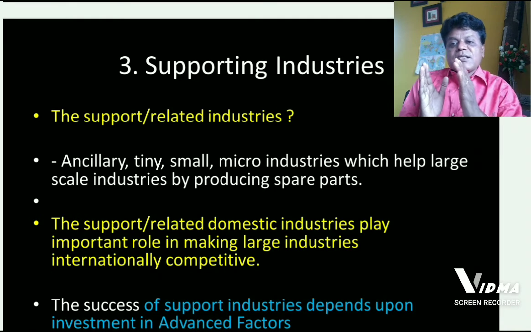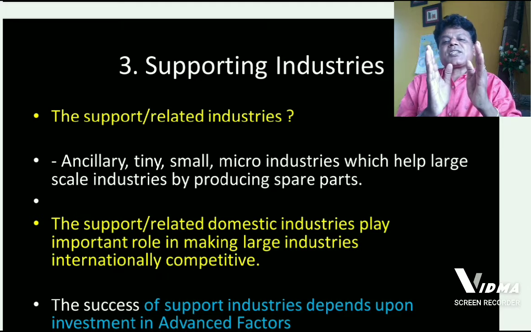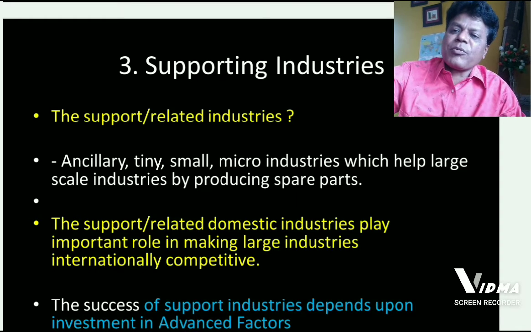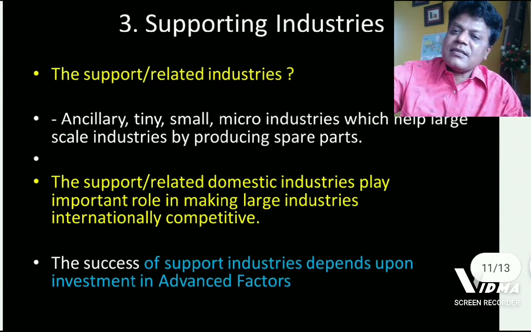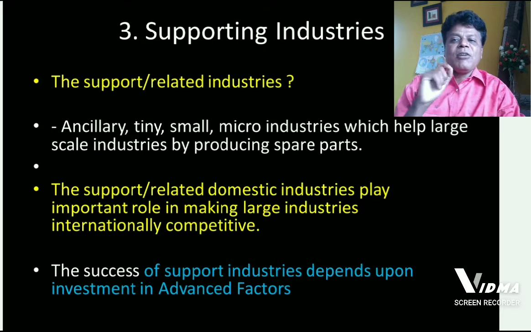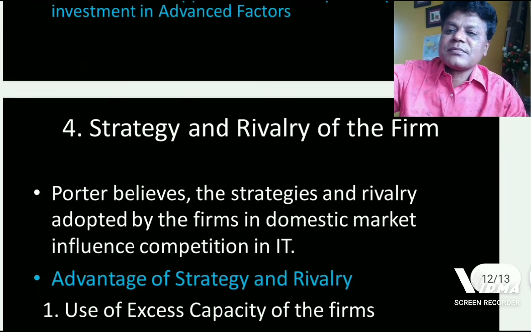This is how supporting and related industries have an indirect role in making domestic industries competitive. So this is one of the important third attributes that signifies the role of supporting and related industries in making medium and large scale industries more competitive at domestic level.